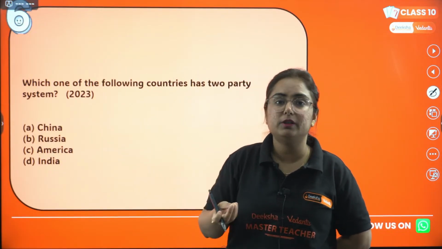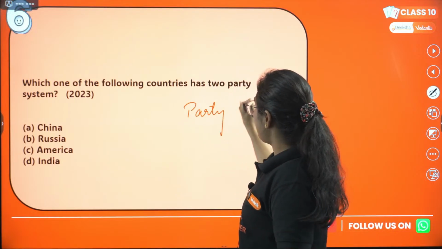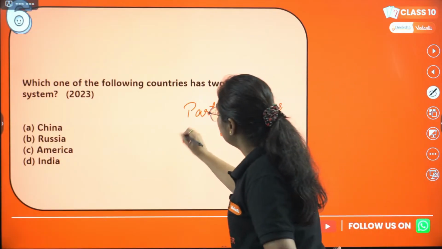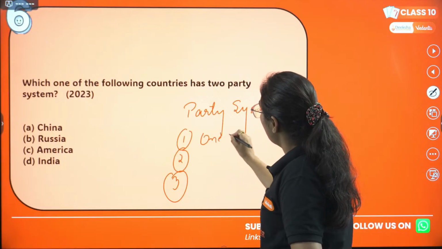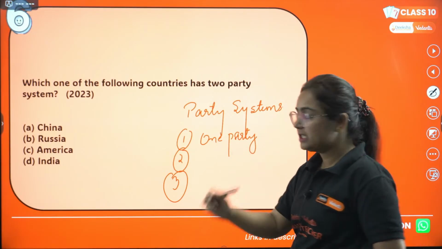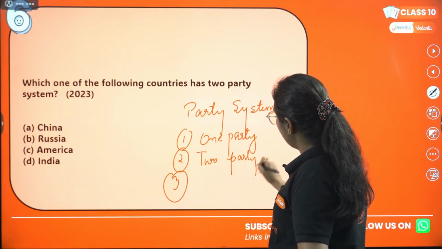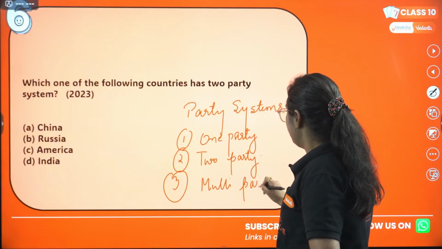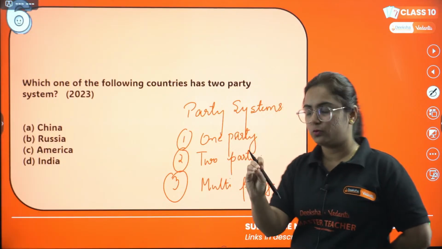To move further with this question, I want to tell you that the world has different party systems. How many party systems does the world have? 3 party systems. The first one is the one-party system, which is what the question is about. The second one is the two-party system, and the third one is the multi-party system. Now pay attention, my dear students.